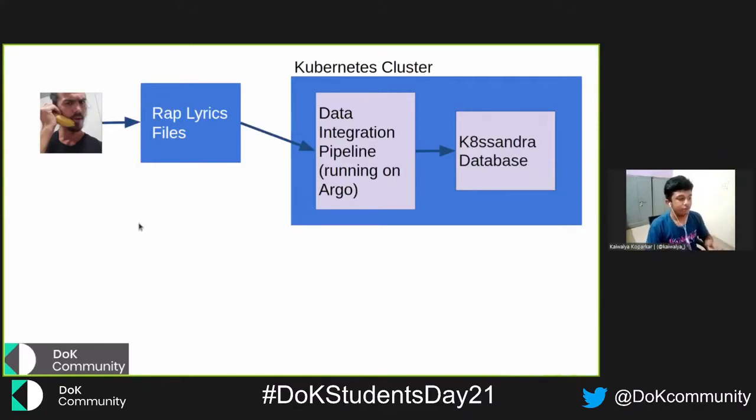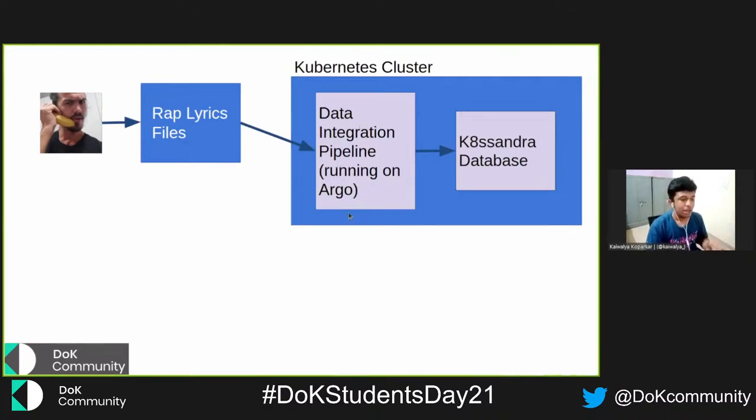You can think of it this way: Bart makes raps and puts the lyrics in this repository where all the files of raps would be. Then this data integration pipeline, at specific time intervals, will pull these data files into itself.